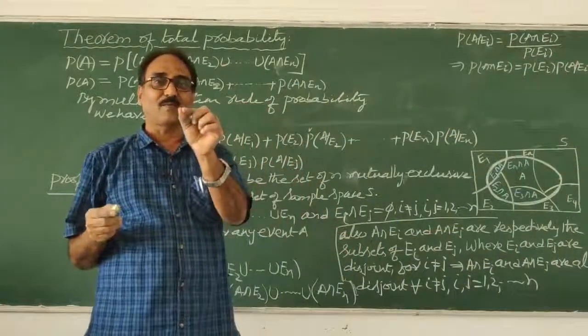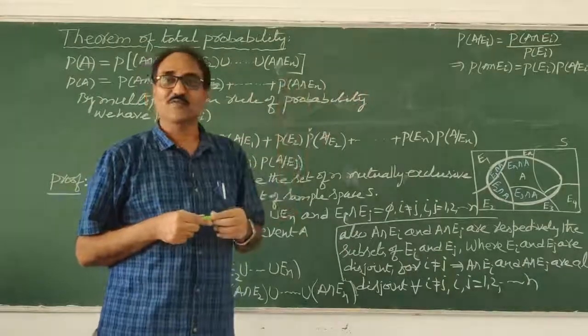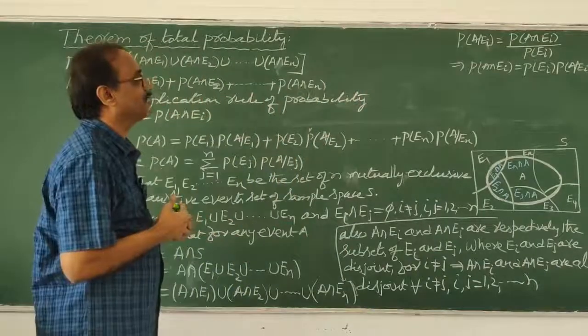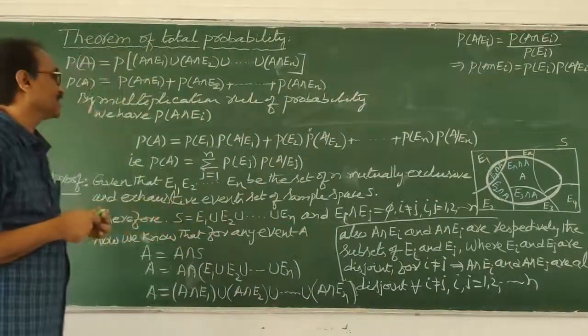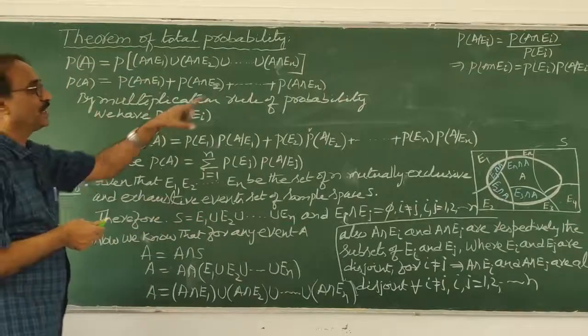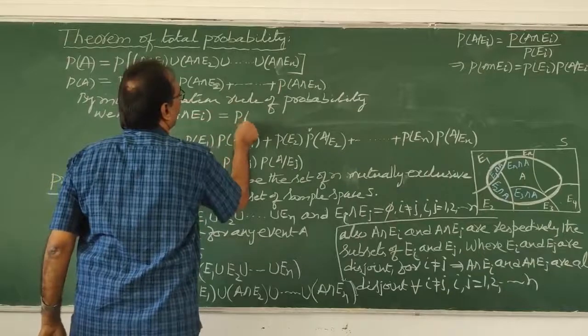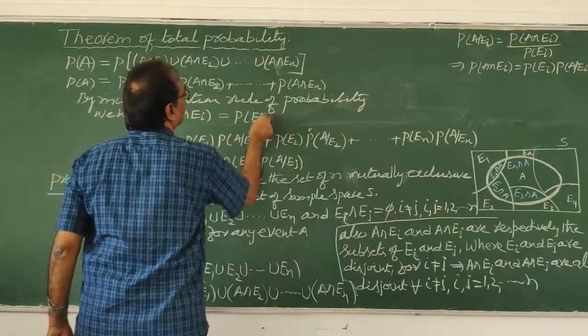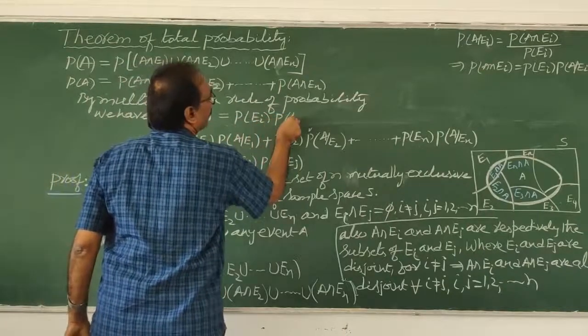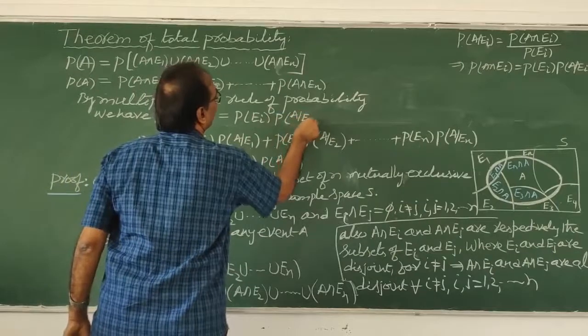With conditional probability, we can write the multiplication rule. If you forget also, no problem. You go and cross multiply it, you will get it. The same thing I am writing here. We have A intersection Ei is equal to, what will you write? P of Ei into P of A given Ei.